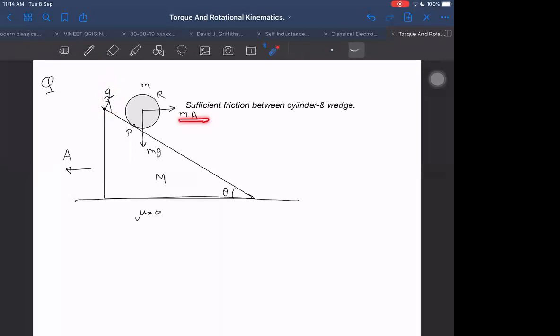So MA, MG, and what other things do we have? A pure rolling condition is already there because sufficient friction is there, so that is pure rolling. Normal this side. Friction upward, which we can take this side upwards, F, because I cannot take mu N, as it is not said that it is just sliding. It is just F only, right? I can ask this question also, when it will be just about to slide. That also we can ask. Then in that case I have to put friction equal to mu into N.